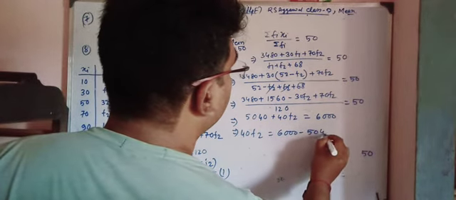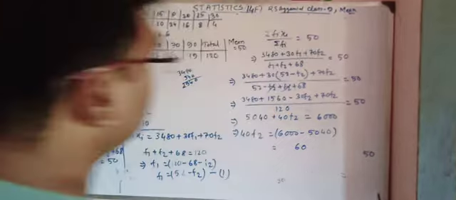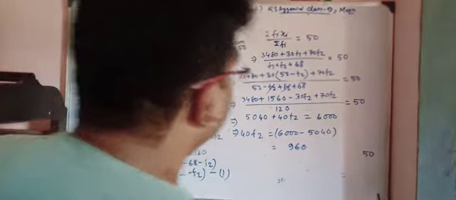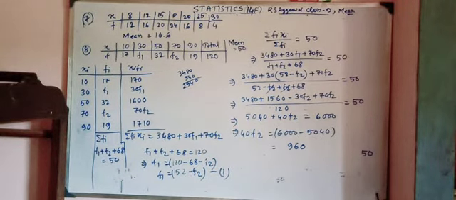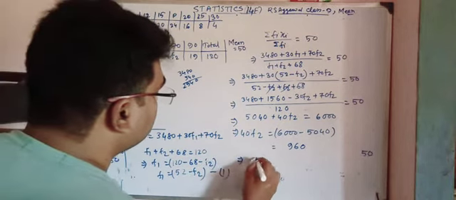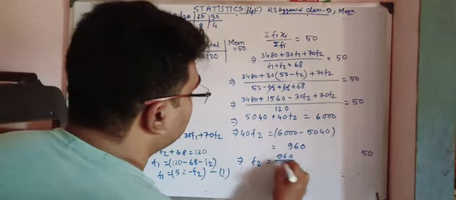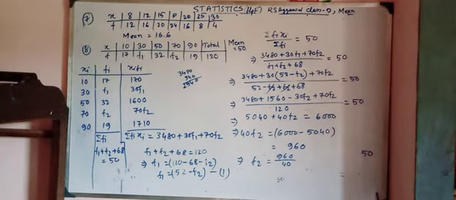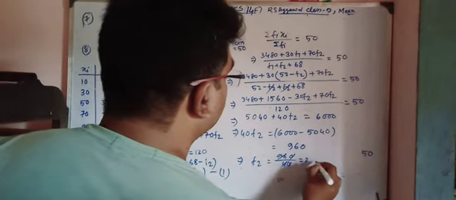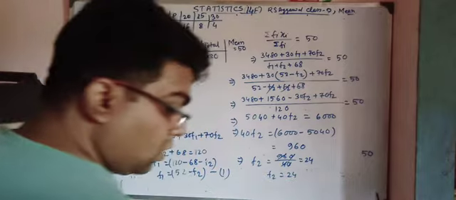That's equal to 960, so f2 is equal to 960 by 40. That is the value of f2 is equal to 24.